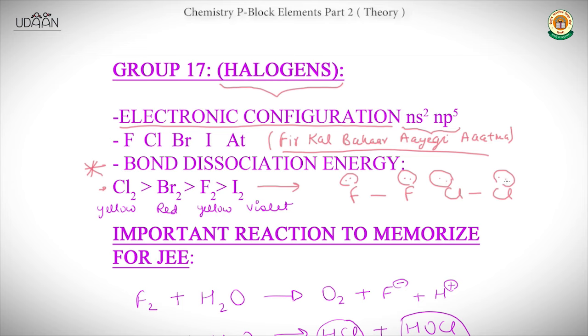And these are the colors of these gases. Okay, chlorine has a yellow-green color, bromine red, fluorine yellow, and violet is for iodine.